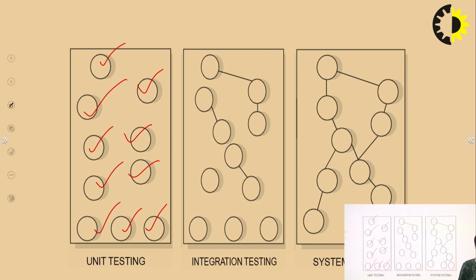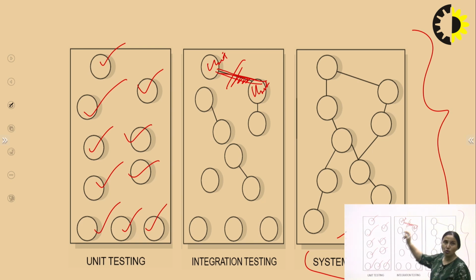When we are talking in terms of integration, we need to check that when we are integrating this particular module with another module, or with another unit in the system, there are no issues. We need to make sure, before going for complete system testing as a whole, that there are no problems when we are integrating a particular unit with another unit in the system. This scenario falls under the category of integration testing.